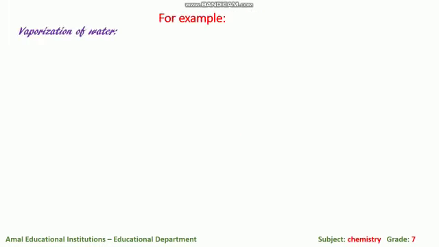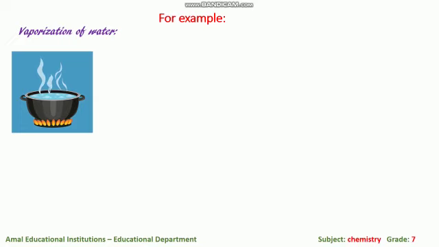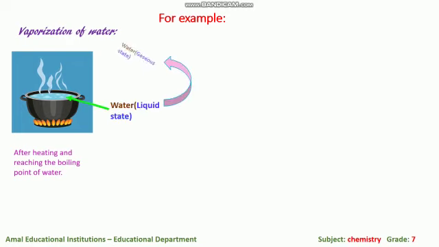طيب, for example here, if I want to vaporize water, okay, after heating and reaching the boiling point of the water, what happens to the water? Water which is in liquid state will change into what? Water in gaseous state. We have here water vapor, but do we have another substance, or is it the same?